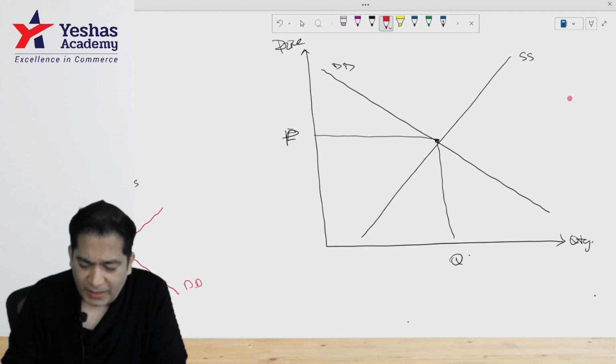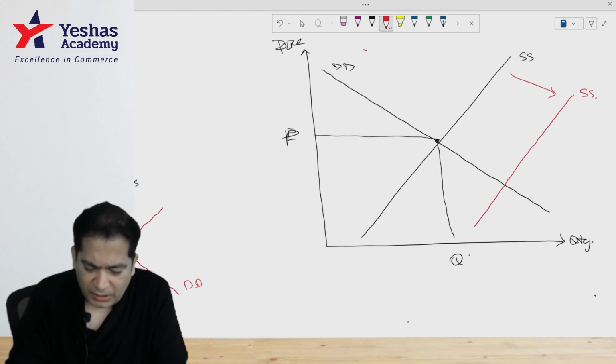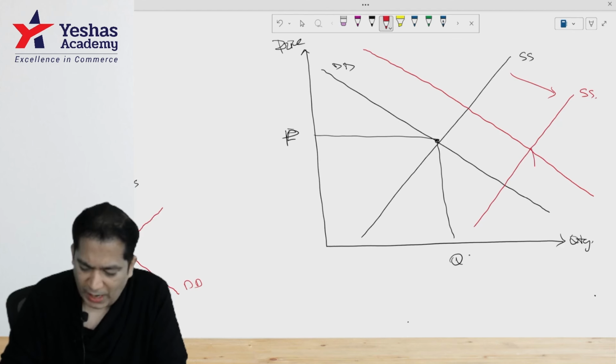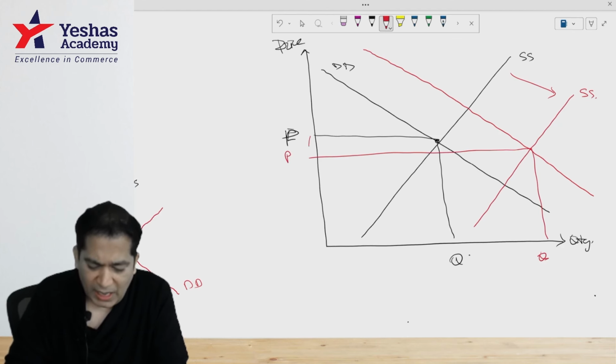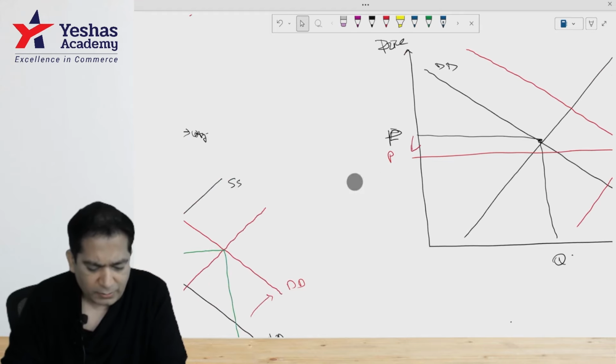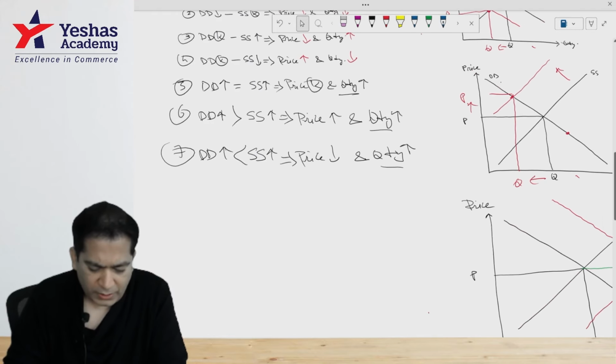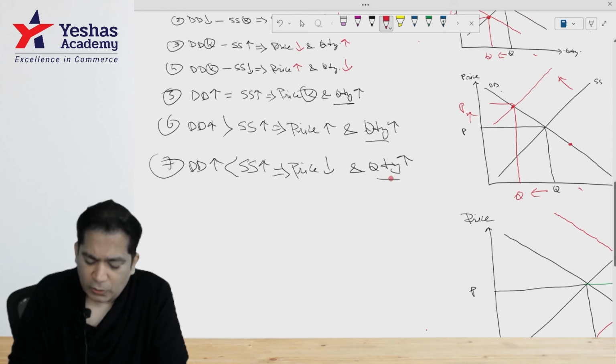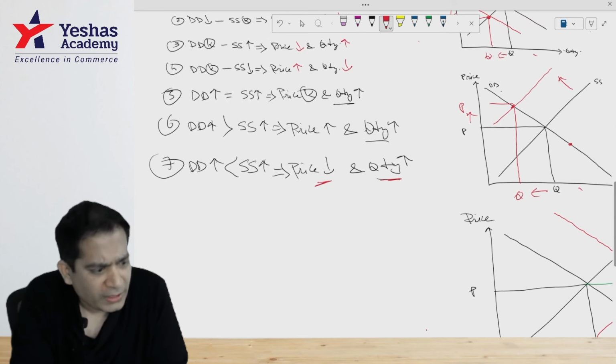Now we'll increase supply, let's say by 20%, new supply curve, and increase demand in lesser percentage compared to supply. So what happens? Again you'll find quantity is increasing but price has fallen down. So in this case quantity is again increasing but price is falling down.